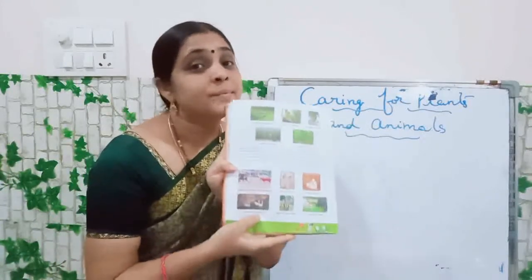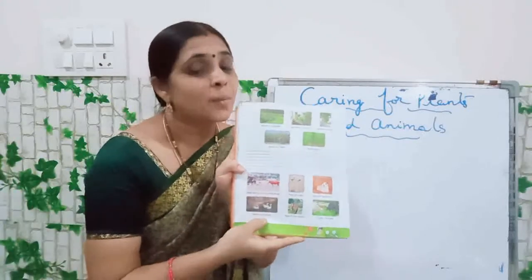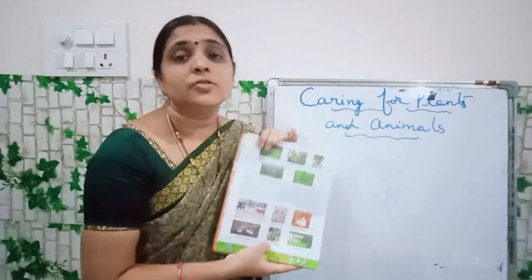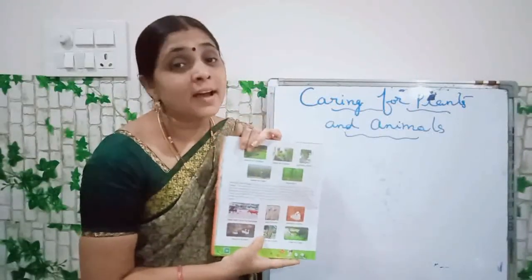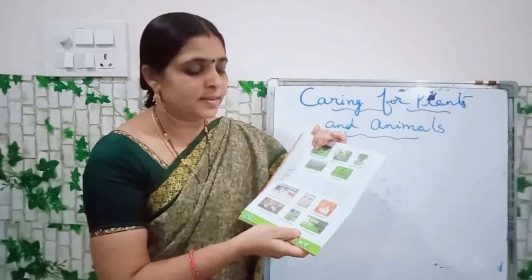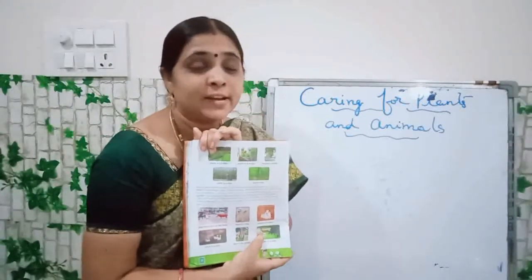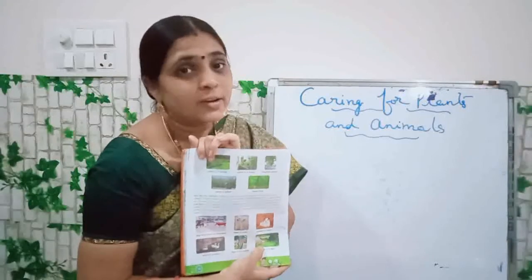Ducks in a pond. Next one. What is this, children? Tiger in a zoo. We see tiger in the jungle. And this one is cattle in a field. Cattle in a field.